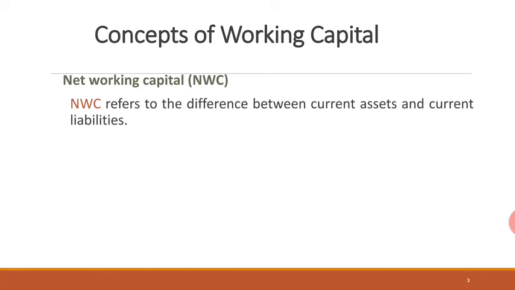So, what is net working capital? Net working capital refers to the difference between current assets and current liabilities. So, mathematically, net working capital is equal to current assets minus current liabilities. So, what are current liabilities? These are the liabilities which have to be paid within an accounting year. Examples of current liabilities are creditors, bills payable, outstanding expenses, and so on.